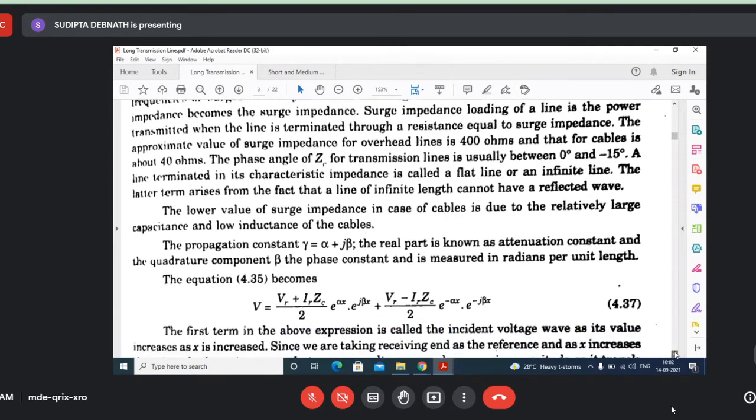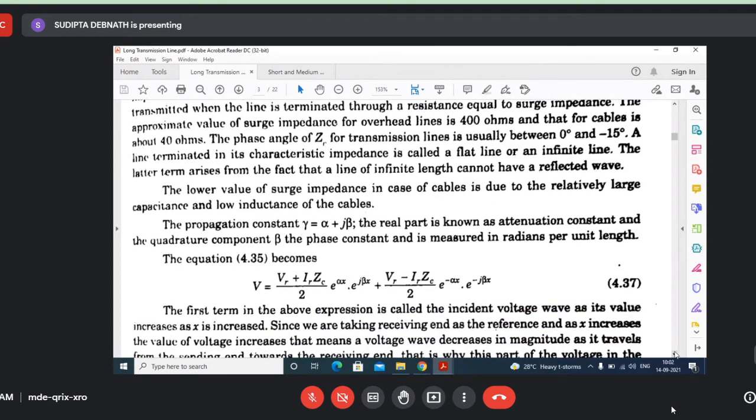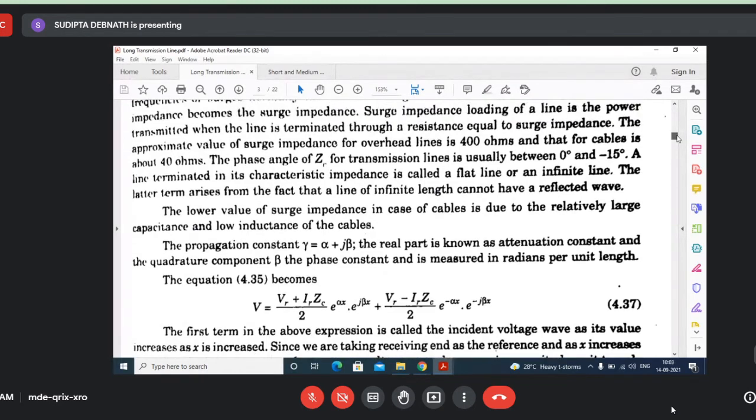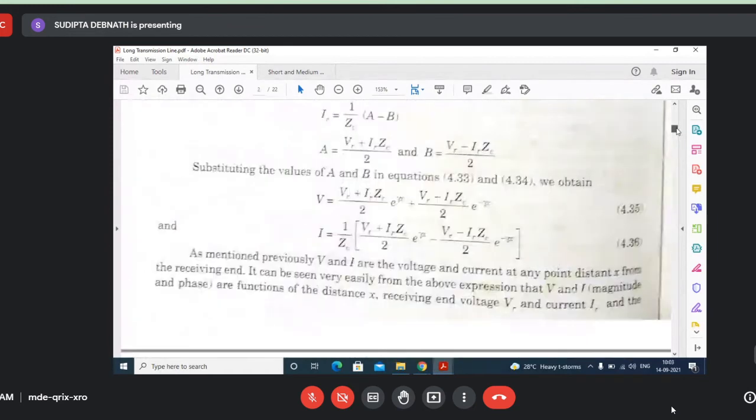Similarly, we can write I in terms of alpha and beta. Now see, here the first term in the expression is called the incident wave, as its value increases as x increases. This is also true for this expression. Any expression you can consider.